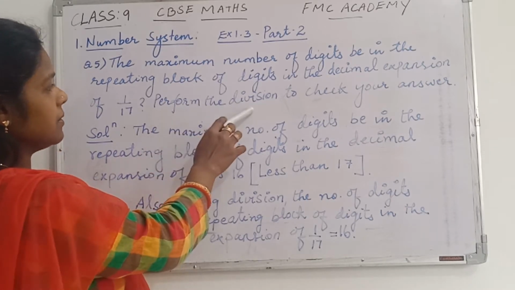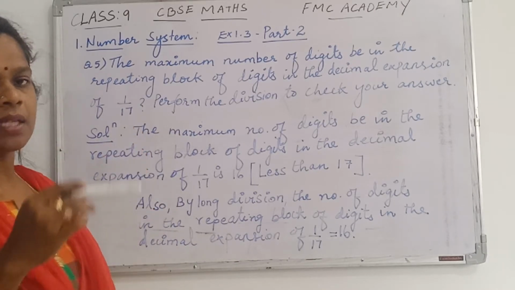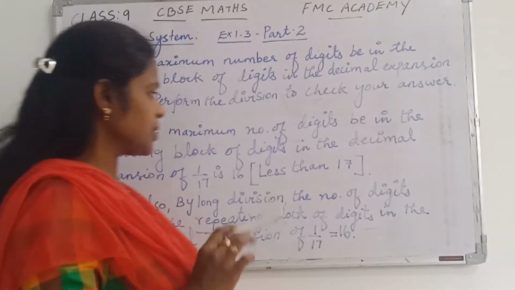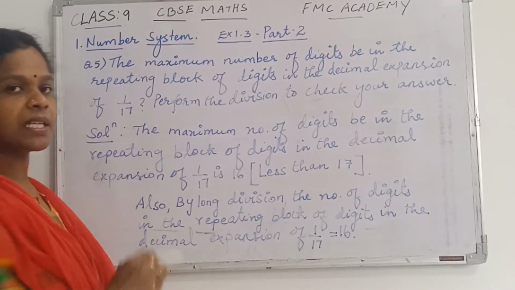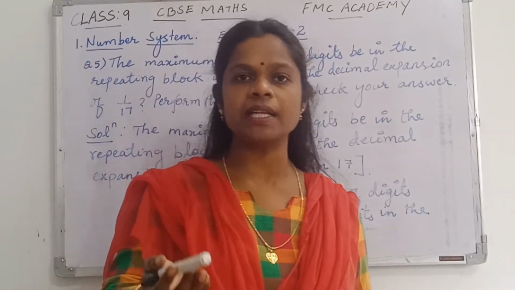Perform the division to check your answer. Means without division also you are supposed to say, and then by doing the long division method you have to check and verify the answer. So just see here, directly you can say, since the denominator is 17, the repeating blocks will be less than that. So it means that is 16.